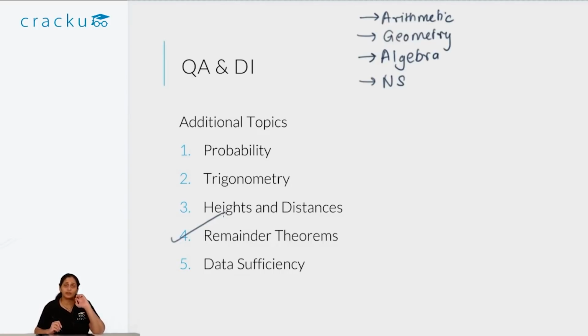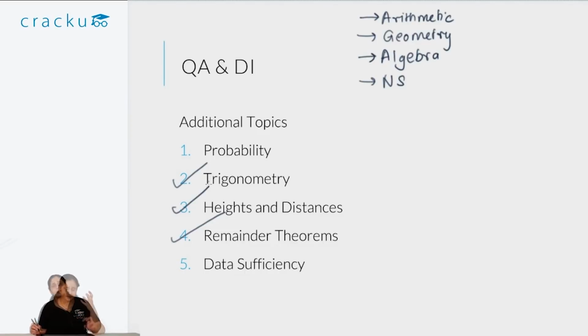You need to know trigonometric identities. So essentially, you have to have a very good in-depth understanding of trigonometric identities, especially heights and distances. You can expect at least one question on heights and distances in the XAT paper. So these are additional parts of geometry that have come in XAT, which don't really come in CAT.